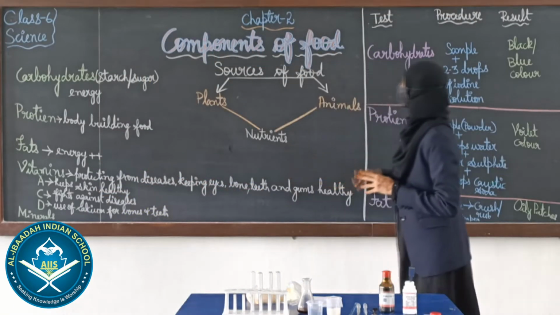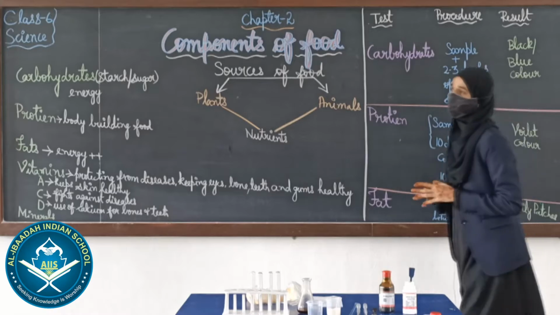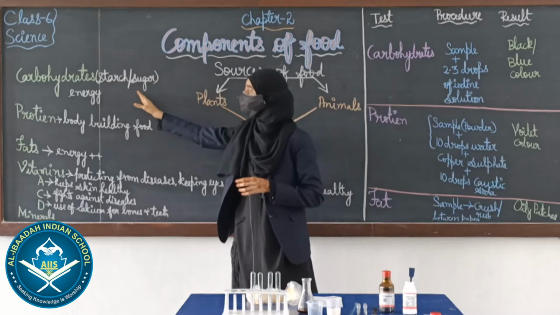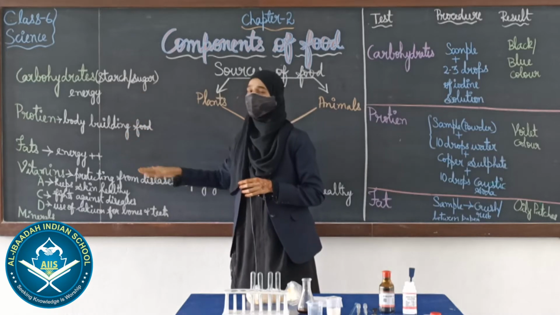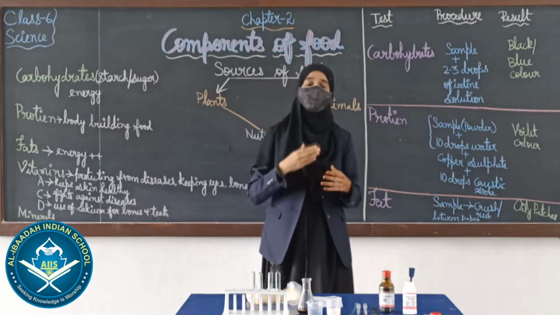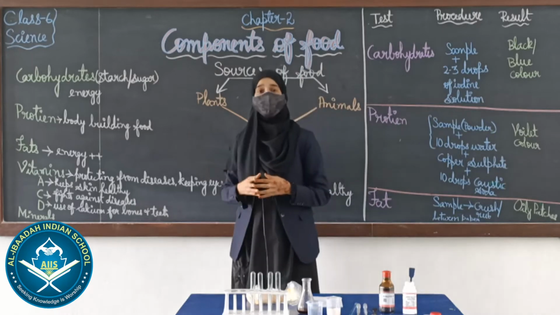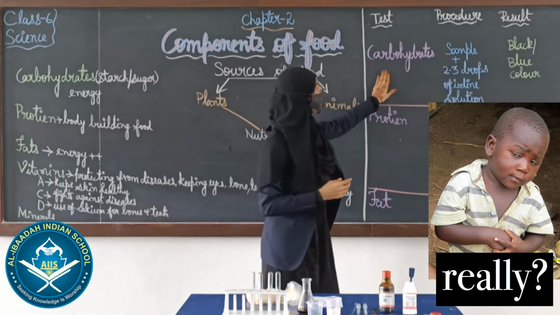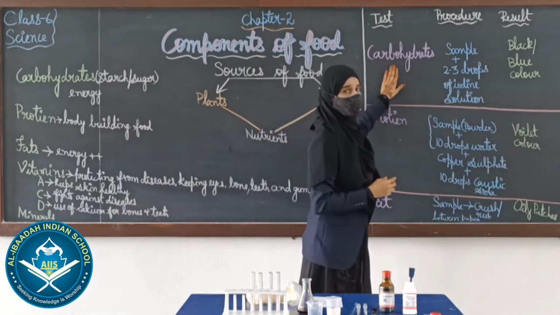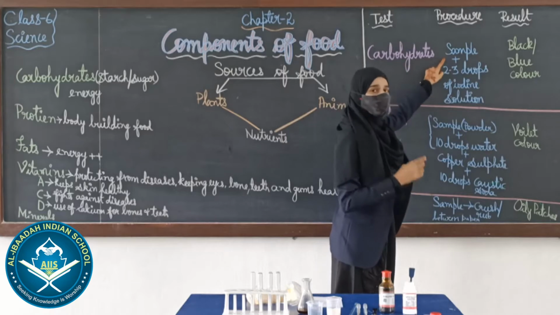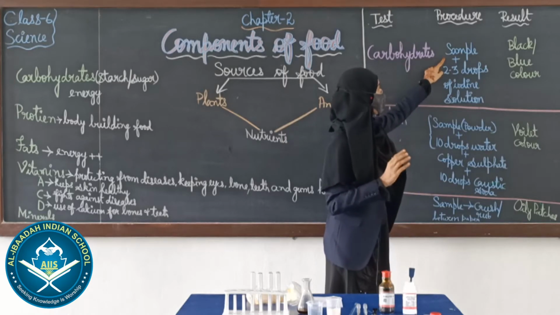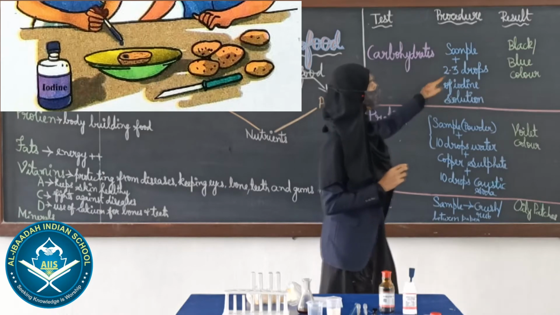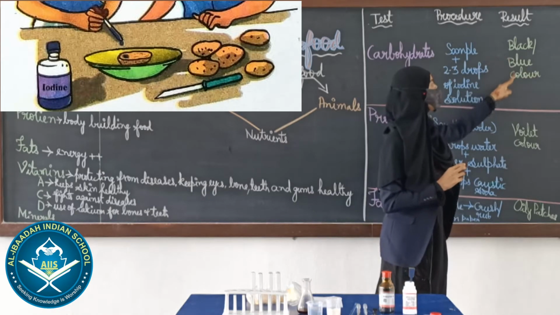And next comes tests for these components. Students, do you know we can test components like carbohydrates, proteins and fats? We can know whether these components are present in our food items or not. So, how to test carbohydrates? To test carbohydrate, we need to take a sample first, then add 2-3 drops of iodine solution, and the result will be black or blue in color.